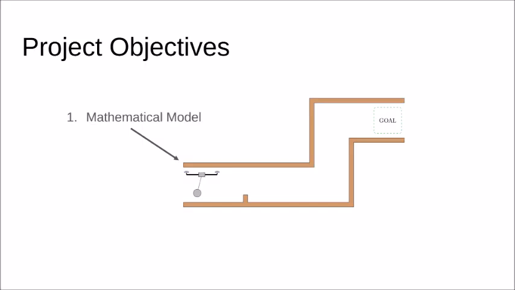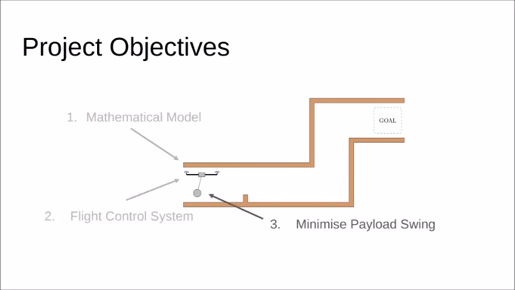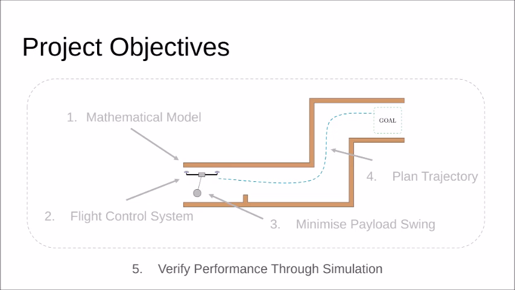To reach the project aim, 5 objectives were identified. Obtain a mathematical model of the Quadrotor UAV with suspended payload. Design a flight control system for stable and controlled flight. Minimize the payload swing while controlling the UAV. Plan a trajectory through the environment. And finally, verify the performance of the complete system through simulation.